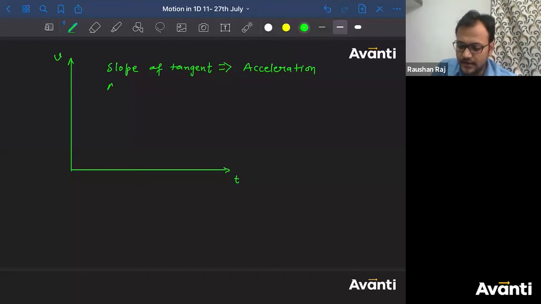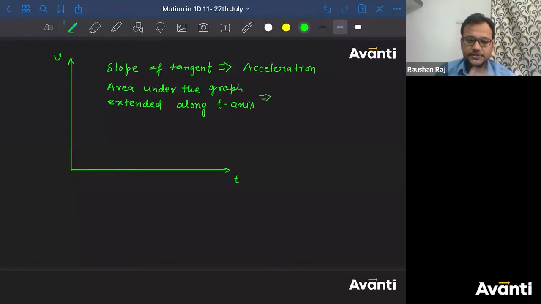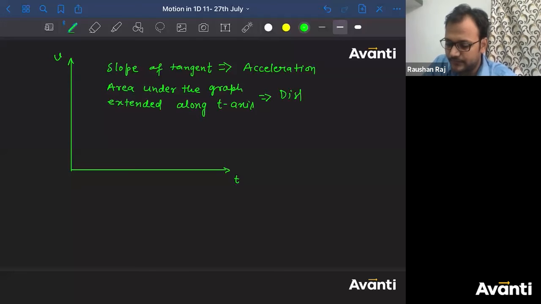Acha, what does the area under the curve, extended along the t-axis, represent? It will represent the displacement.